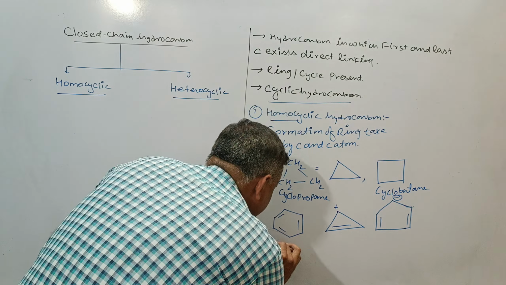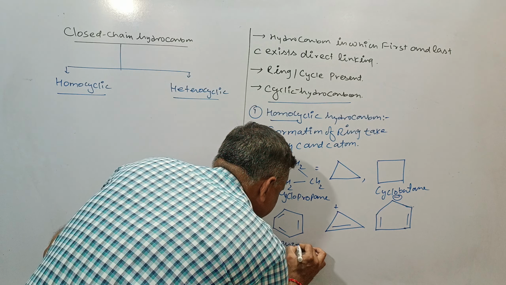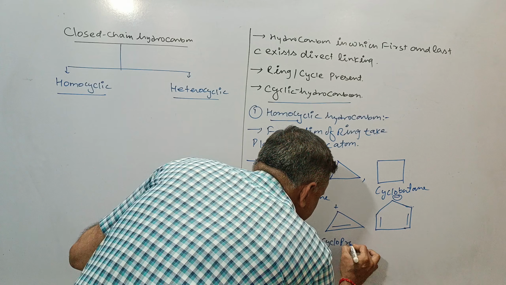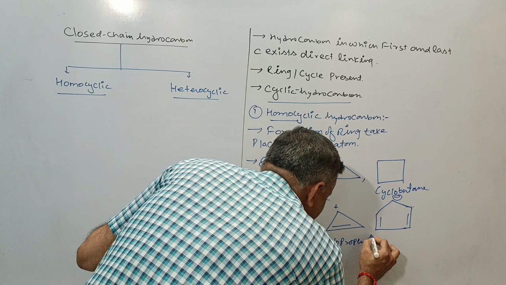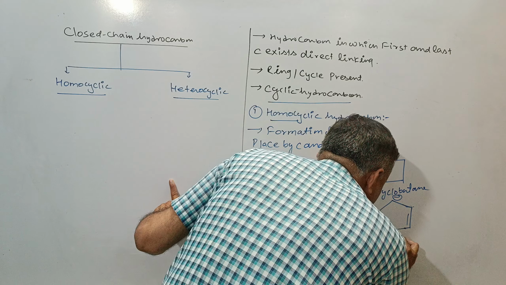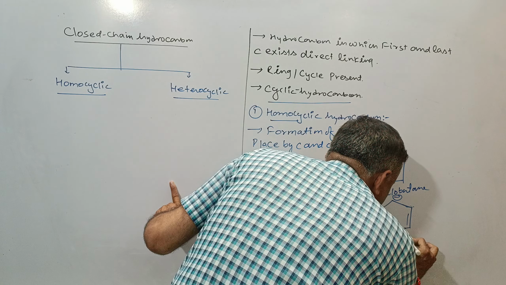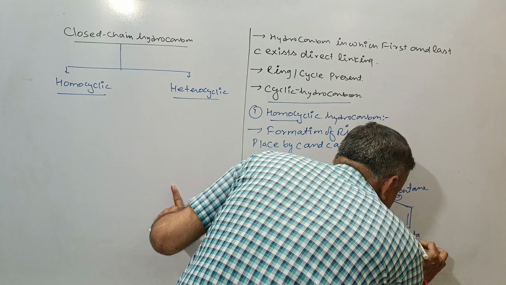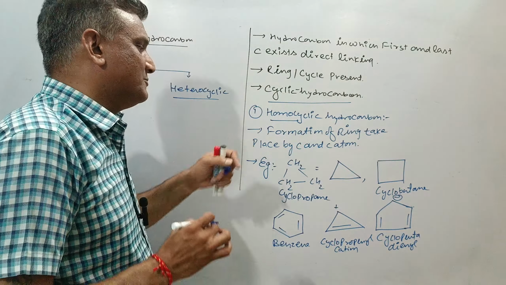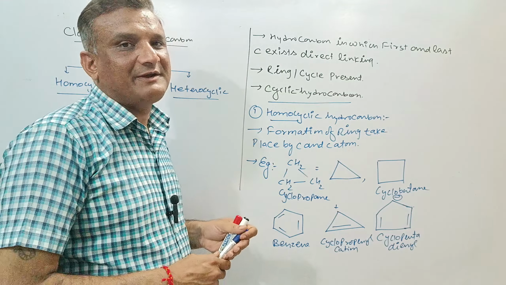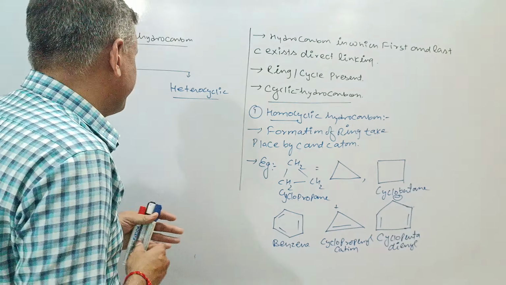The name of this compound is benzene. This is the cyclopropenyl cation. This is cyclopentadienyl. So this was about homocyclic: formation of the ring by only and only carbon atoms.